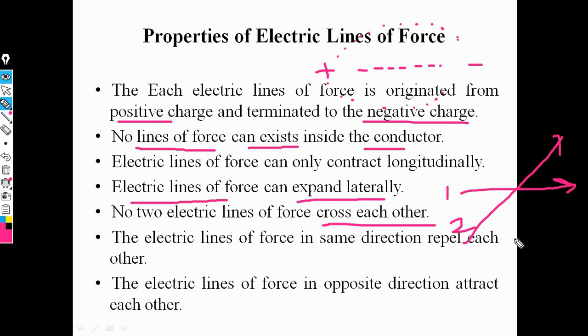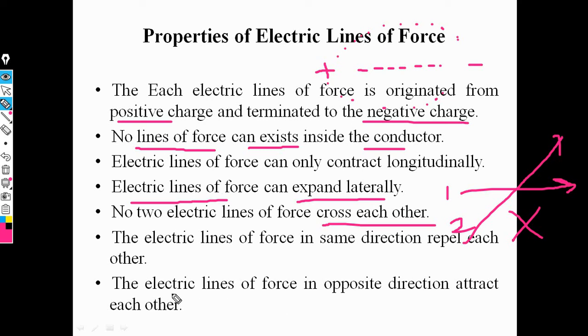That means repulsion always takes place between such electric lines of force.